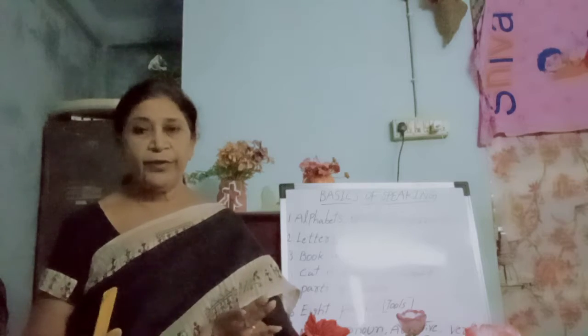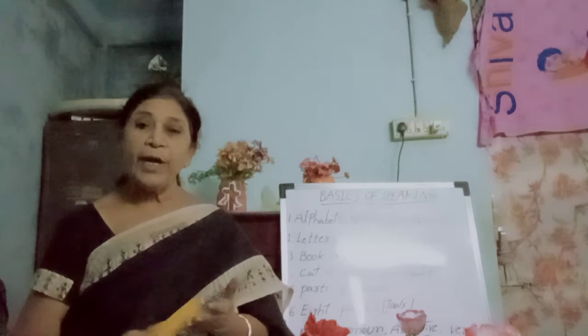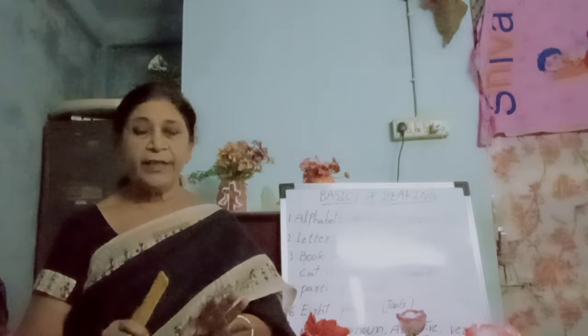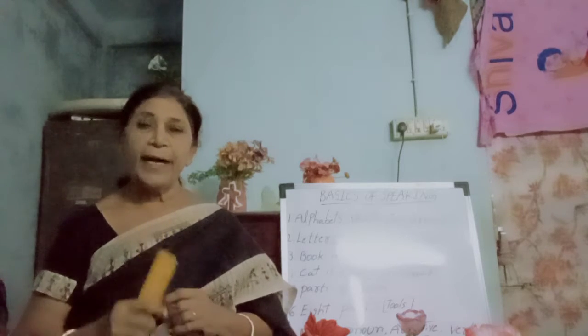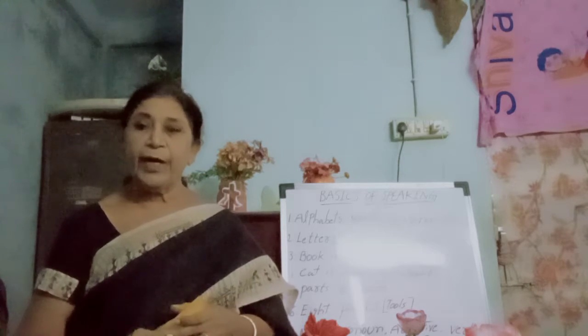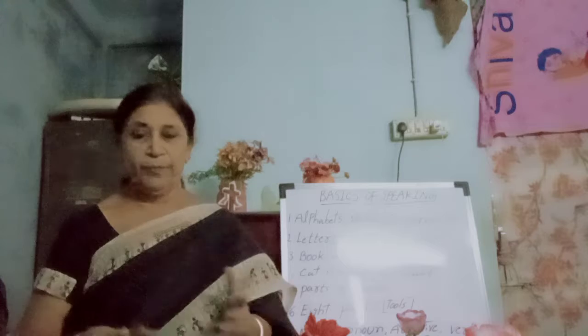So that is about the verb. You have to make 3 sentences of each. I made 3 sentences. You add 9 sentences. It will become 12, so that you can know what is a verb.